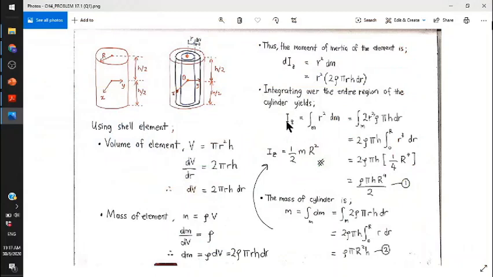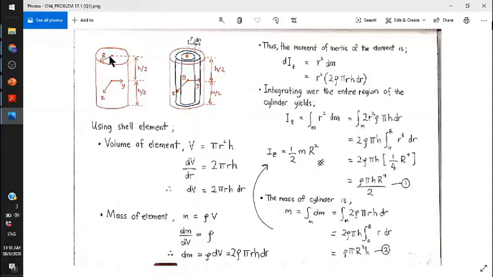So Iz equal to the integration of mass, r squared dm. Then just substitute the dm equation inside this equation, take out the constants and integrate the radius towards dr. This is the part where you need to integrate ranging from 0 to large R, because we want to integrate the full elemental mass.